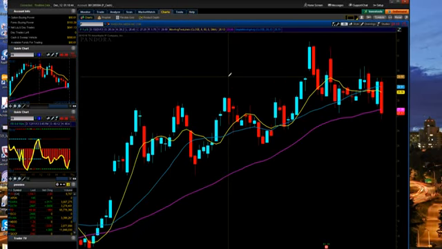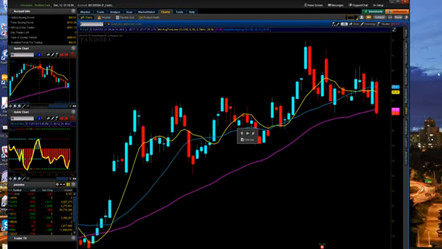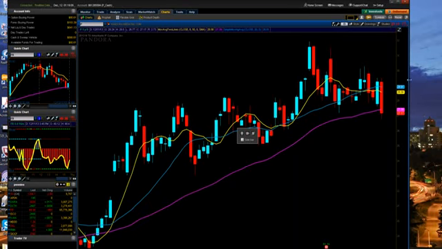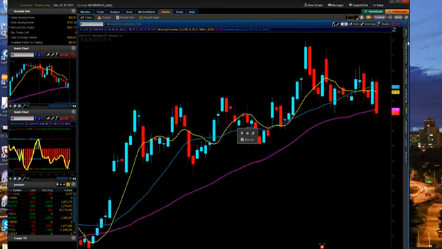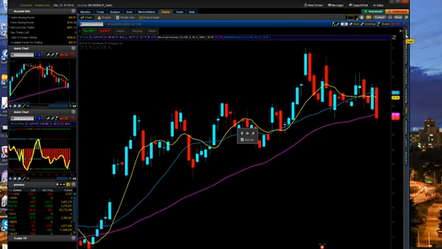So here's a quick way to do buys. You have a wrench. Looks like a wrench. You click on that, and it says status bar. And yours may be checked or unchecked. If I check it, I have these extra tabs on the right hand side. If it's unchecked, you don't see the tabs on the right hand side. So just click on the check mark, go to the tabs, and click on trade. Okay, you got buy at the market, sell at the market, right there. That's two buttons.